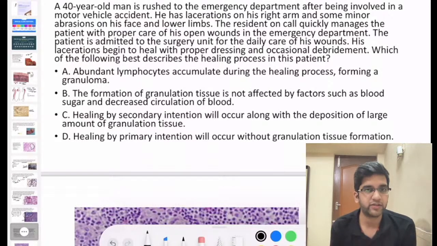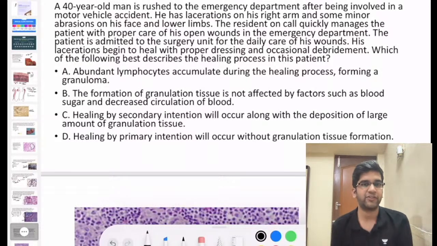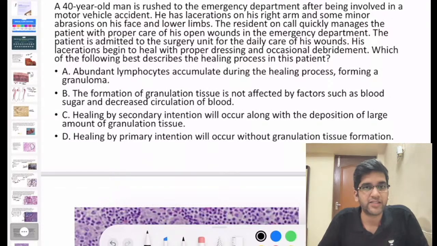A 40-year-old person is rushed to the emergency department after a motor vehicle accident. There's a laceration in the right arm and minor abrasions on the face and the lower limb. The resident takes care of the open wound, and daily the patient came and proper dressing was done. His lacerations began to heal with proper dressing and occasional debridement. Which of the following best describes this process?